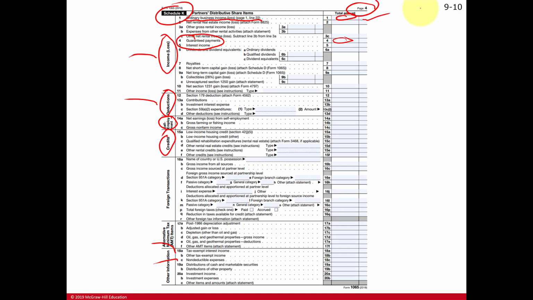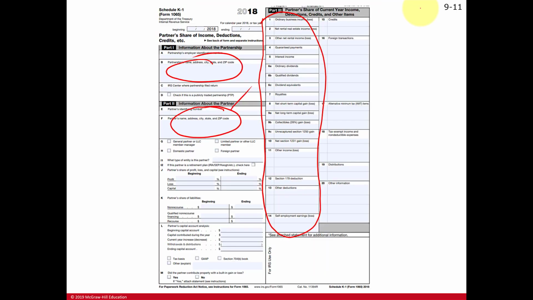So as a partner, you could be receiving a guaranteed payment that you have to report as income, and part of that guaranteed payment was subtracted from this ordinary income, reducing the amount of overall profit you have to report as a partner in this partnership.